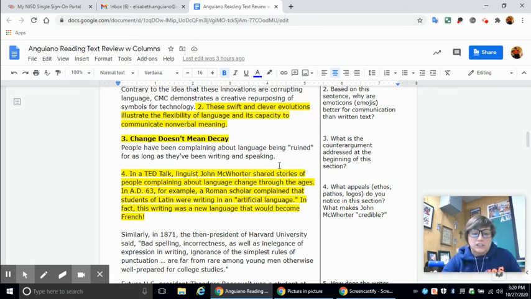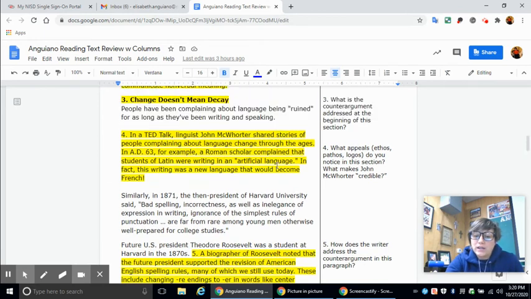Okay, so number 4, the question says, what appeals, ethos, pathos, or logos do you notice in this section? And what makes John McWhorter credible? Paragraph number 4 deals with how the author is appealing to you as an audience. In a TED Talk, linguist John McWhorter shared stories of people complaining about language change through the ages. In AD 63, for example, a Roman scholar complained that students of Latin were writing in an artificial language. In fact, this writing was a new language that would soon become French.